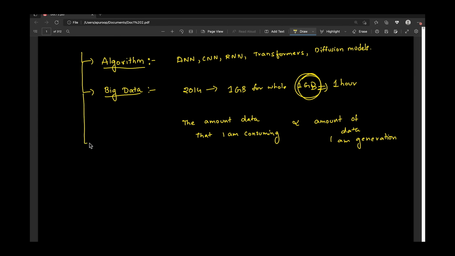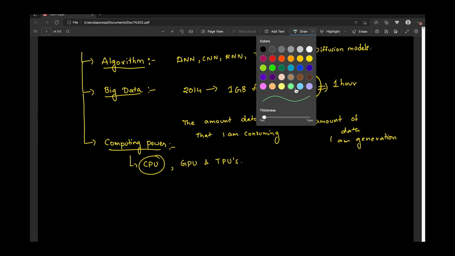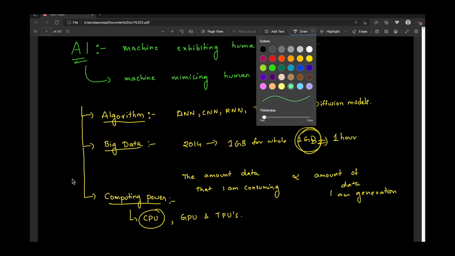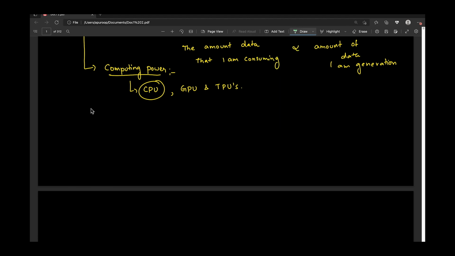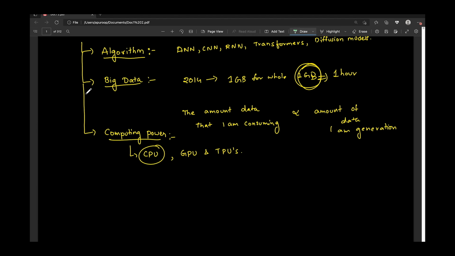Along with these two, we also need something called computational power. If we don't have computational power, we can't process the data that we have. So along with algorithms and data, we also need computational power. The CPUs or laptops that we use are not at all sufficient to handle such big data and algorithms. That's why we need GPUs, and we also need to use TPUs when performing highly resource-intensive tasks. Now we have gone through the main reasons for AI becoming this big.